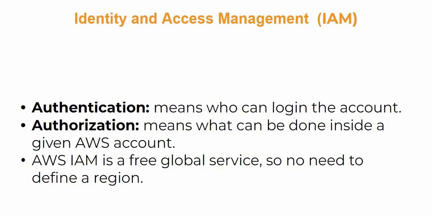Authentication means who can log in to the account. That means to whom we have given the authority to log in to the account. And authorization means what can be done inside a given AWS account. Once a person has logged in, what all services can he use and who is authorized to use this particular account. Now AWS IAM is a free global service, so we don't need to define a region in this.